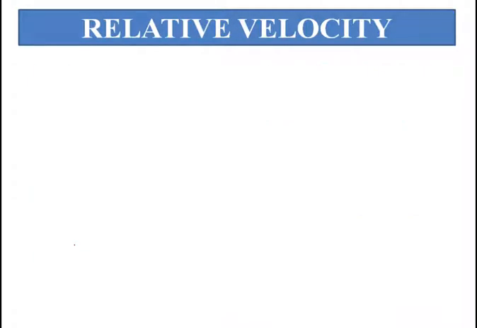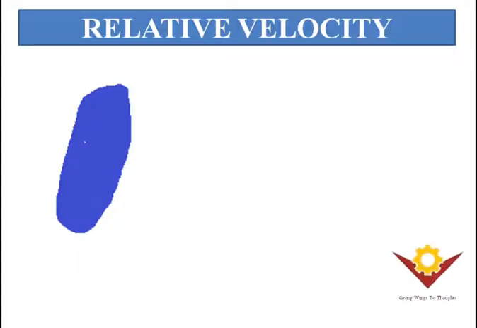And now we'll see a plane rigid body, and the velocities and relative velocities of a plane rigid body. So consider this body as a rigid body. On this rigid body, just consider two points, A and B, and the distance between these two is AB.